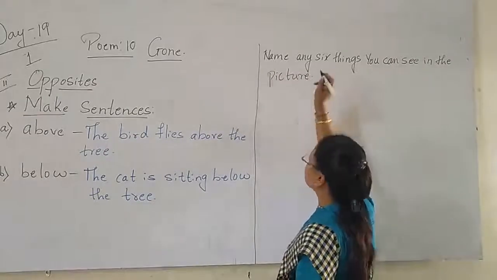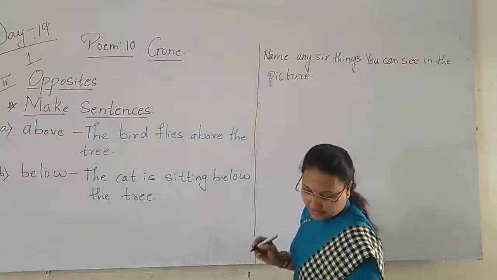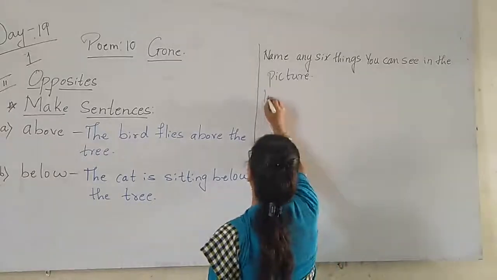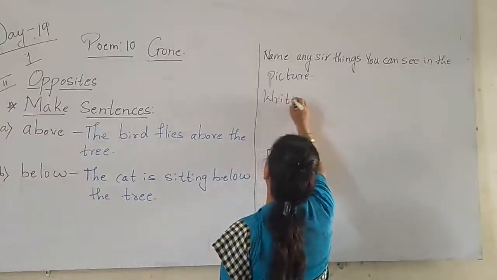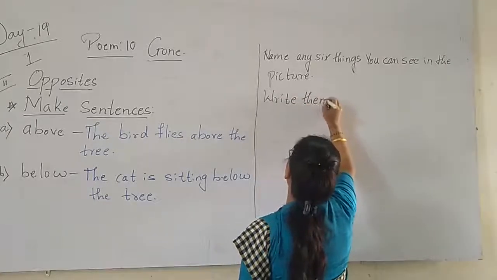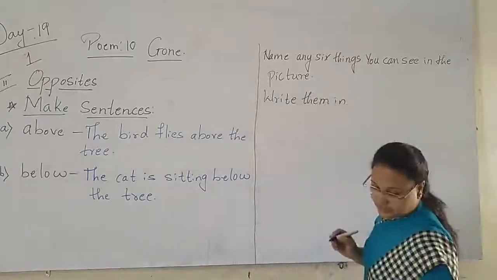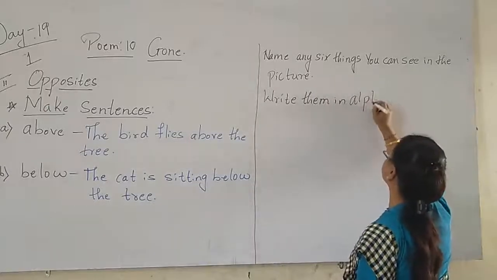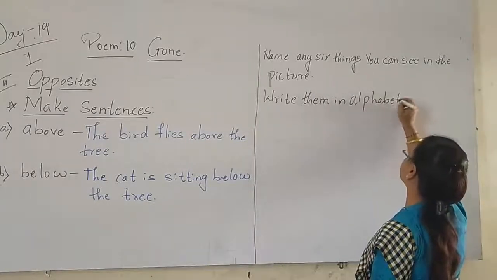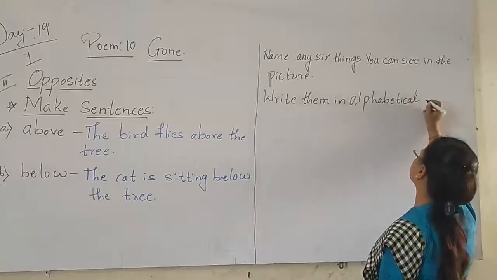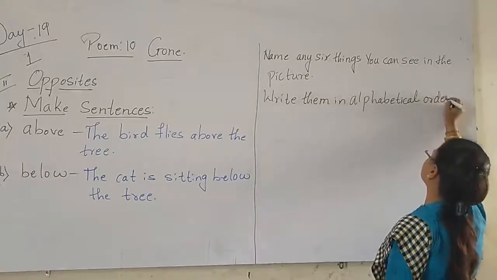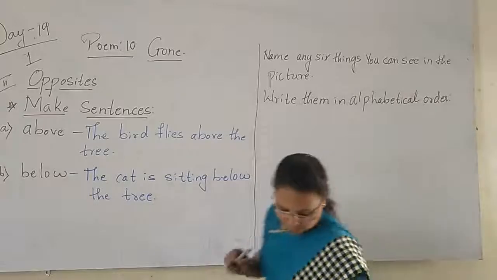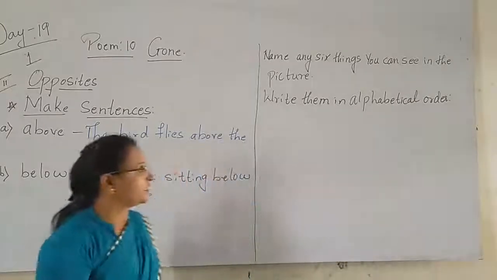Write them in alphabetical order, what they have said, alphabetical order.